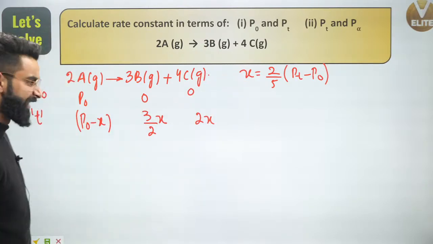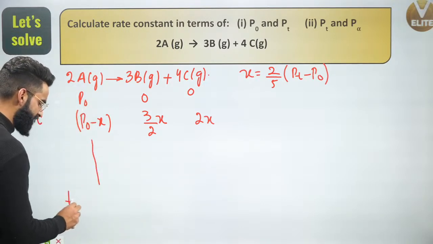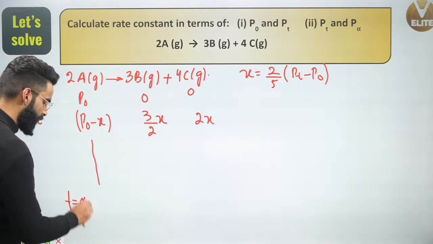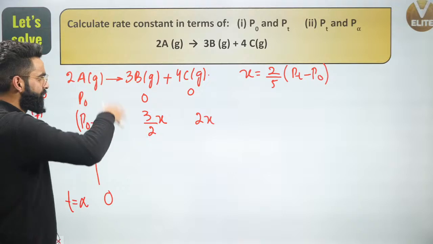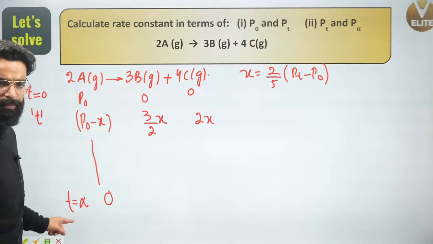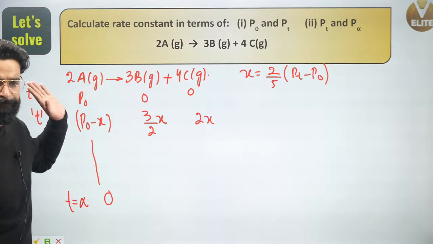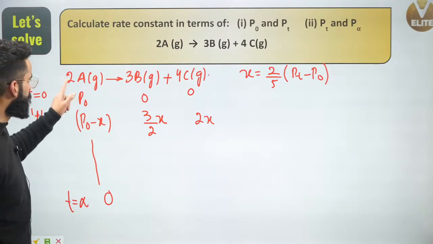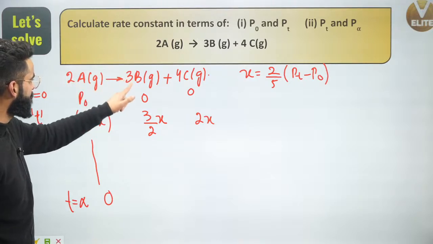Okay, fine. Great. Now, people, when the reaction continues, there will be a time at infinity at which the pressure due to A will be 0, because the entire reactant would have got converted into products. That's what we call the completion time. At completion time, the entire reactant would have got converted into product. So, 2 moles of A gives 3 moles of B. 1 mole of A should give 3 by 2 moles of B.